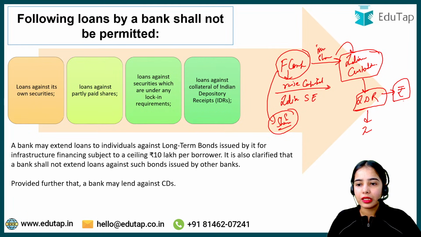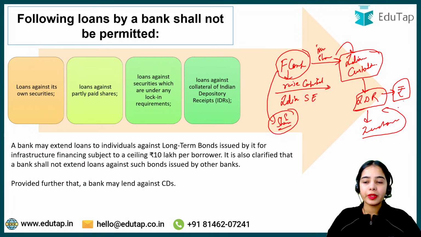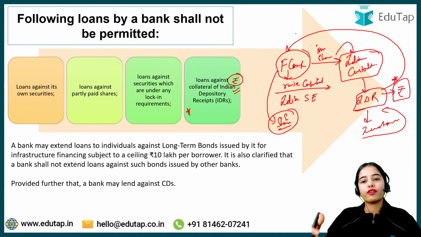So if investors invest in Indian Depository Receipts, they are denominated in rupees. First of all, that's why they are known as Indian Depository Receipts, because they are denominated in rupees. So if an investor is investing in an Indian Depository Receipt, that means they are indirectly investing in the shares of the foreign company through the Indian stock exchange.